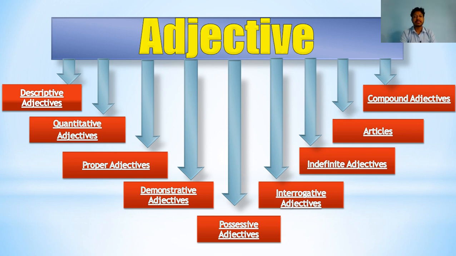First is descriptive adjectives, second is quantitative adjectives, third is proper adjectives, fourth is demonstrative adjectives, fifth is possessive adjectives, sixth is interrogative adjectives, seventh is indefinite adjectives, eighth is articles, and ninth is compound adjectives. Okay. Today I will start from proper adjectives. So now let us begin from proper adjectives.